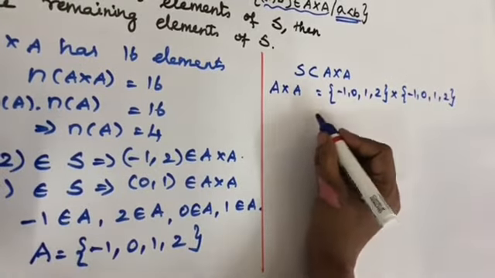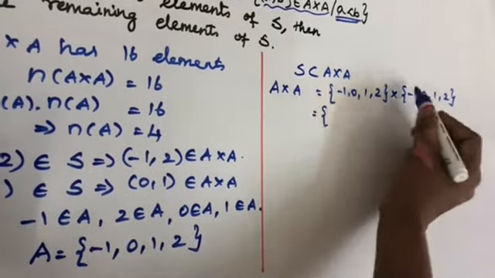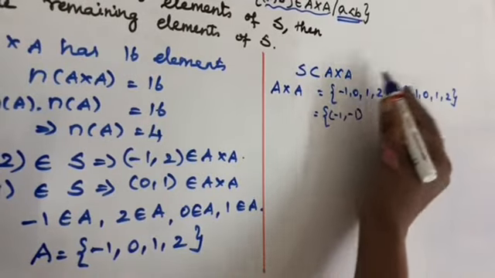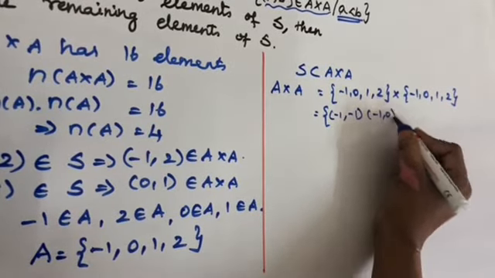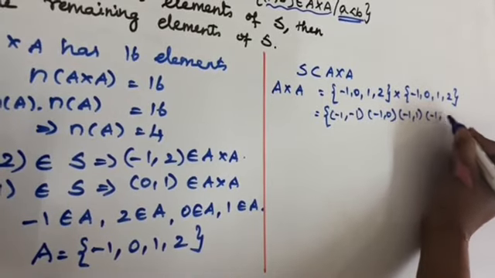The elements will be ordered pairs. So (-1, -1), (-1, 0), (-1, 1) and (-1, 2).